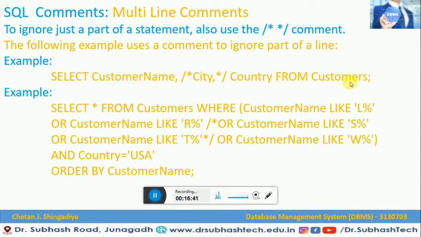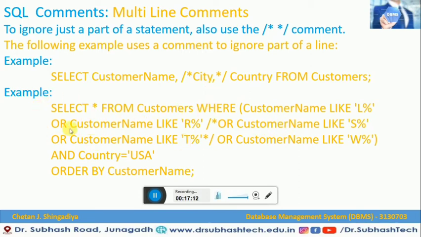Country from the customer. So here in this customers table, all the CT will be ignored, or the CT will not be executed. The entire table has three fields in this particular example: customer name, CT and country. But as per this command, only customer name and country will be executed, because the CT will be ignored with the help of multi-line comments.